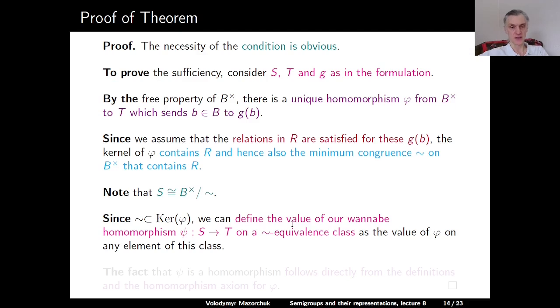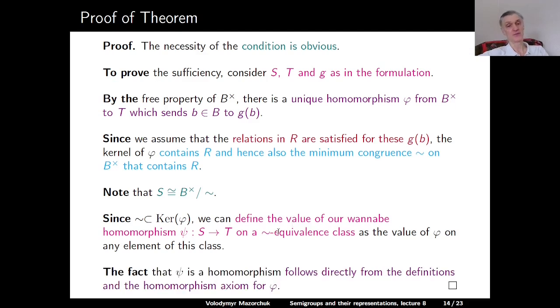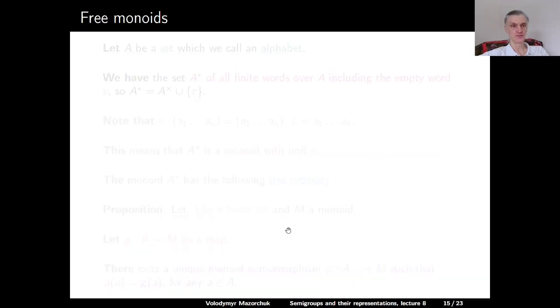So this value is unique. And the fact that psi is a homomorphism follows directly from the definition and the homomorphism axiom for phi. And this completes the proof. Next, let us discuss the analogous theory for monoids.